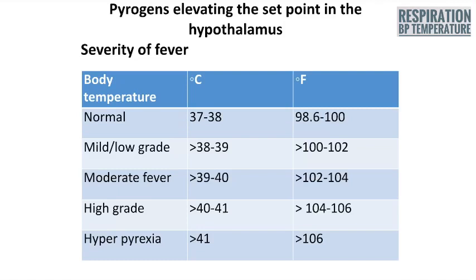High grade is 40 to 41 degrees centigrade, or 104 to 106 degrees Fahrenheit. Hyperpyrexia means more than 41 degrees centigrade or more than 106 degrees Fahrenheit.